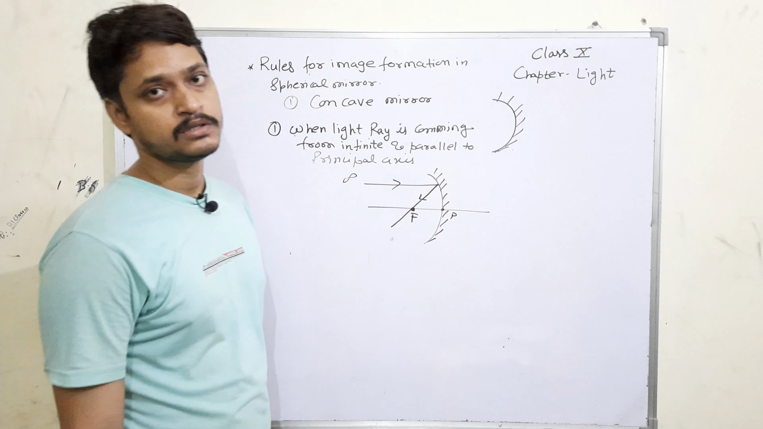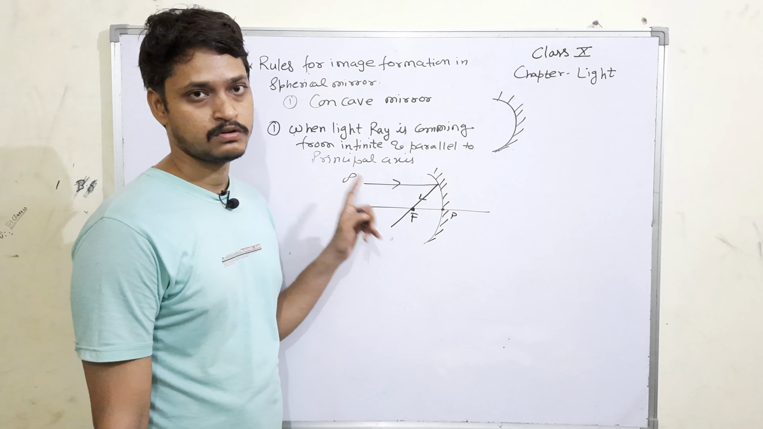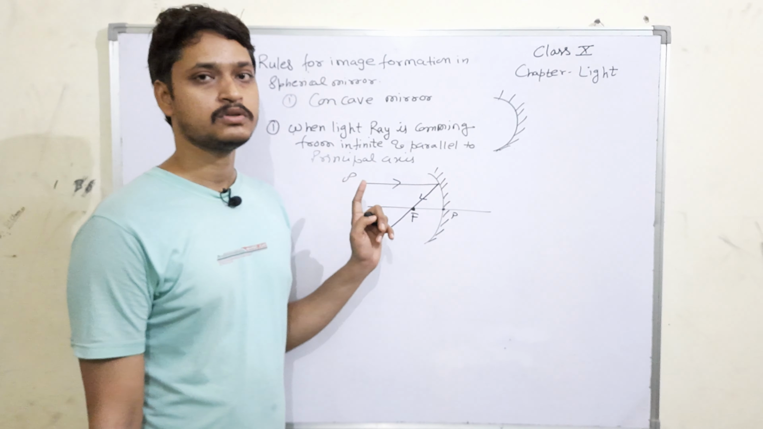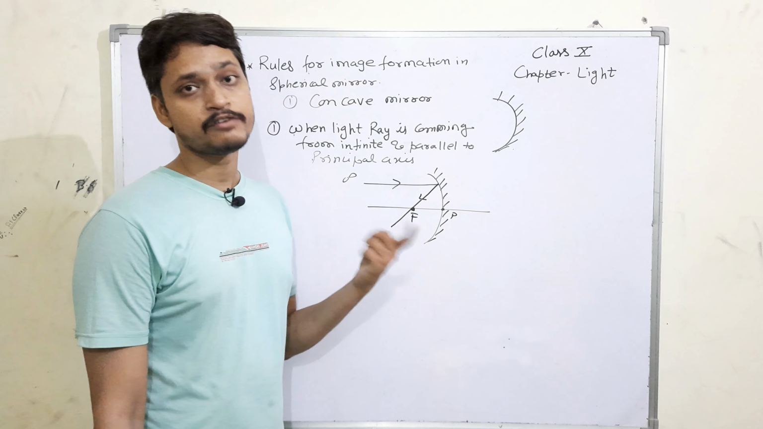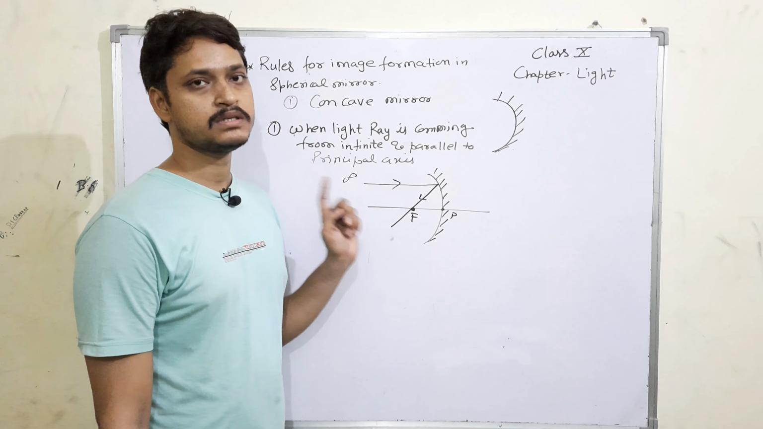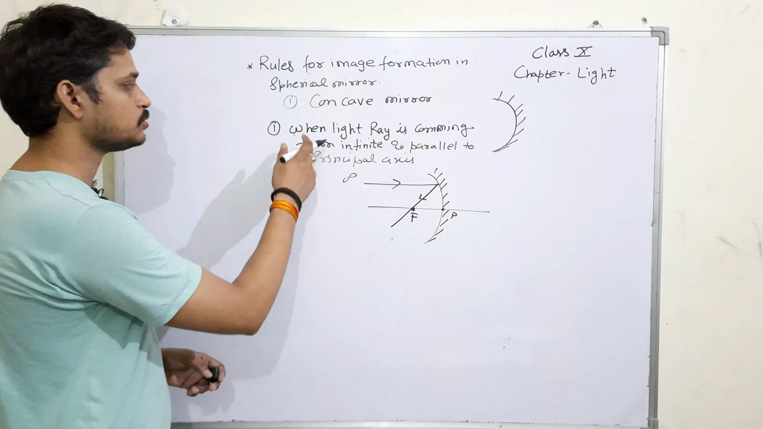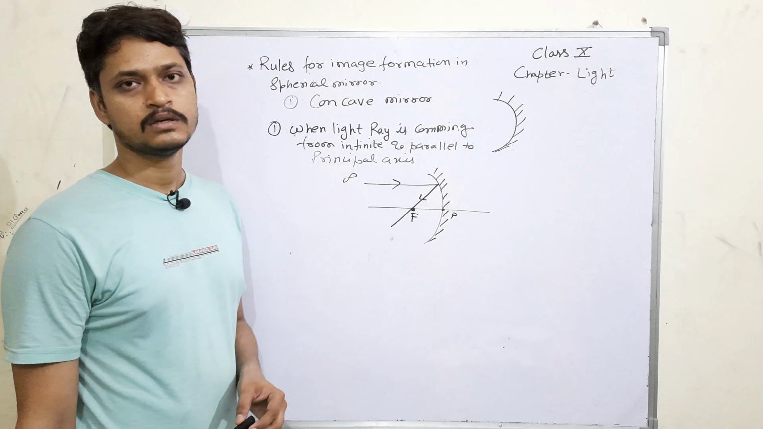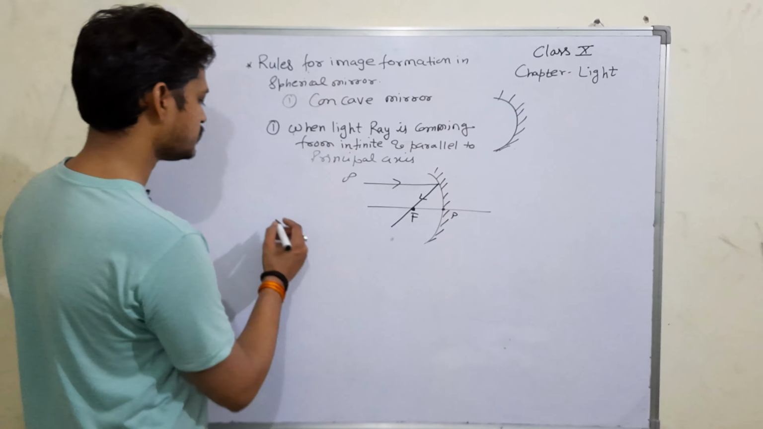Remember that you need to mark the arrow. Without the arrow, the rule or diagram is totally incorrect, and you will also lose half marks on the basis of the missing arrow. So we had already gone through the case when the light ray is coming from infinity and parallel to the principal axis. After the reflection, the light will pass through the focus. Now consider the second case.